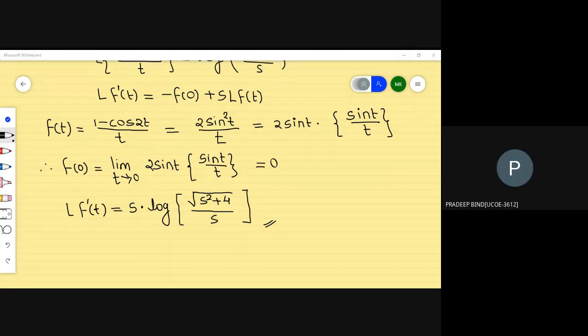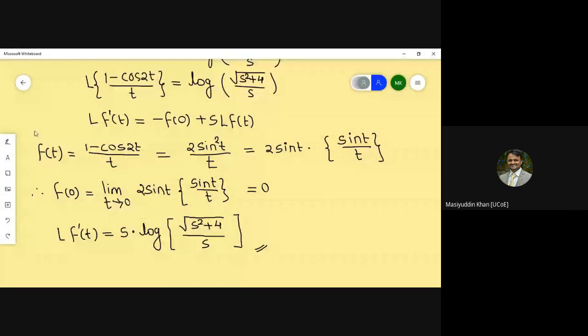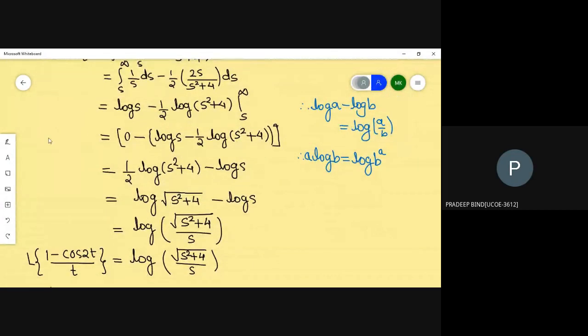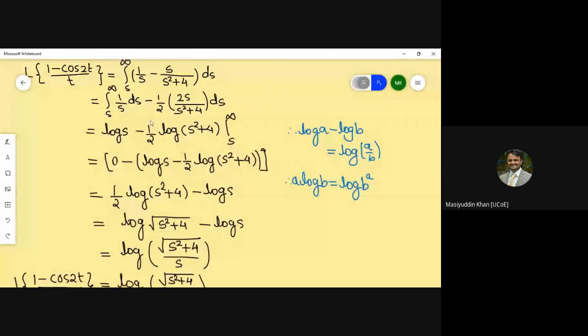सर वो अपर लिमिट वाला एक बार बता दो ना, ऊपर जो है. This part, or sorry, the integral part. Which one? This part? यस सर इंटीग्रल वाला. हाँ Yeah. So did you understand about the integration of 1 by s and integration of this part? यस सर, यस सर. Okay, so log s minus 1 by 2 log s square plus 1.